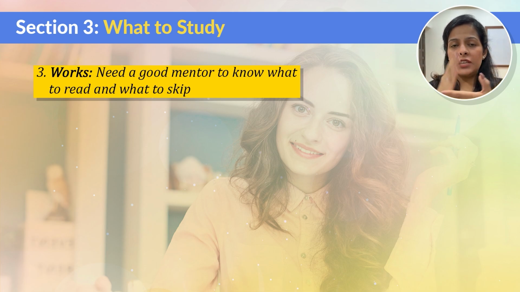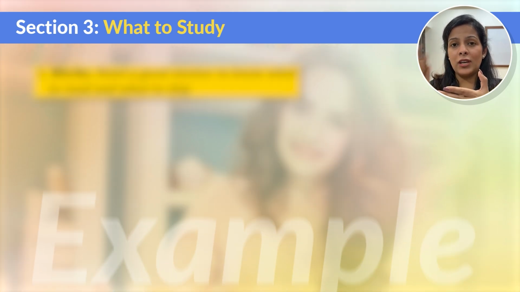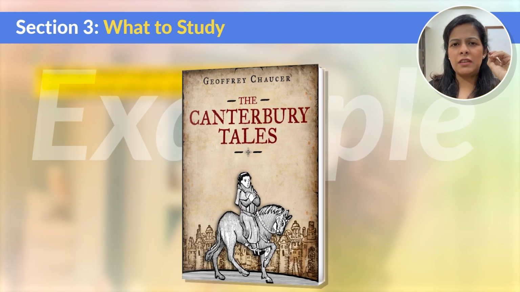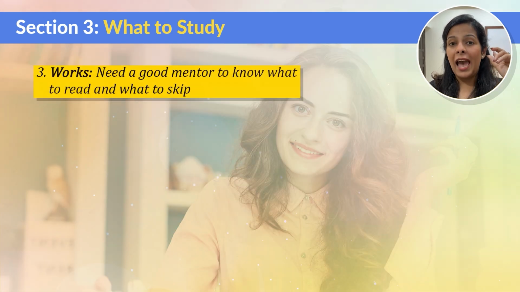So the best approach would be to only look at the summaries of these works. Okay. And even in summaries, you need to be wise enough to know what to study and what to skip. For example, Canterbury Tales is a very, very famous work which is frequently asked in the NET exam. In Canterbury Tales itself, there are 120 stories. Out of these 120 stories, only 7 or 8 are important, which are asked in the NET exam. Apart from that, 110 stories are not even asked. So you can skip those stories. And that is where you need a mentor who can exactly tell you what to study and what to skip.